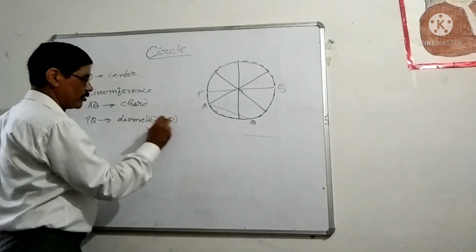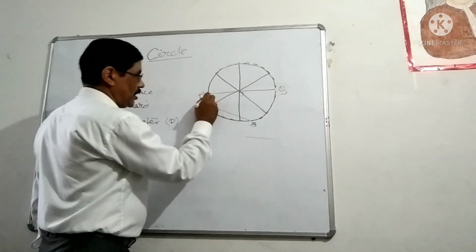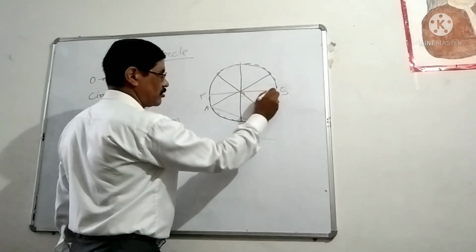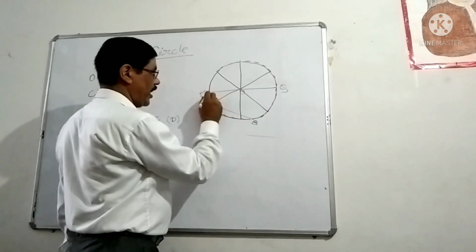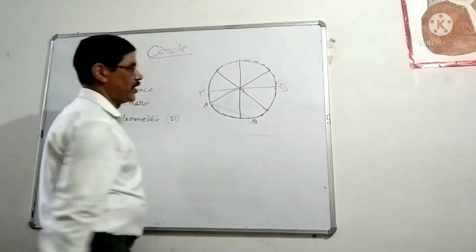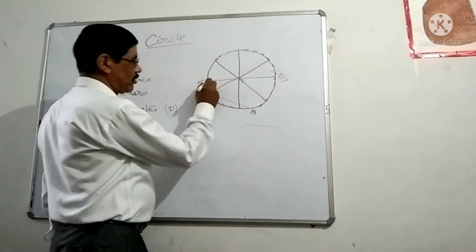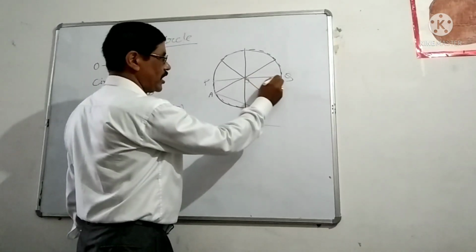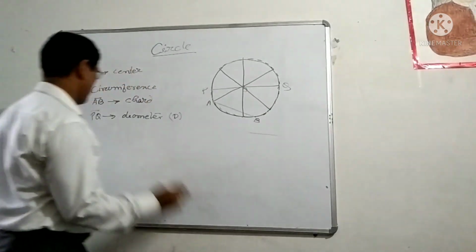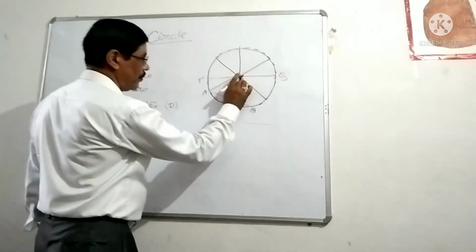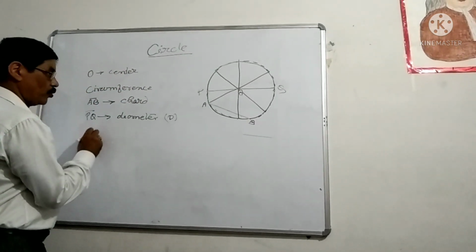Diameter is always denoted by capital D. What is the definition? The longest chord which passes through the center and whose end points lie on the circumference is known as the diameter of the circle. Or you can consider in this way, diameter is the longest chord of a circle which passes through the center. Remember it. And half of the diameter is known as the radius.